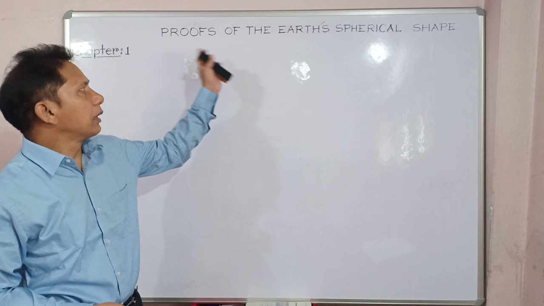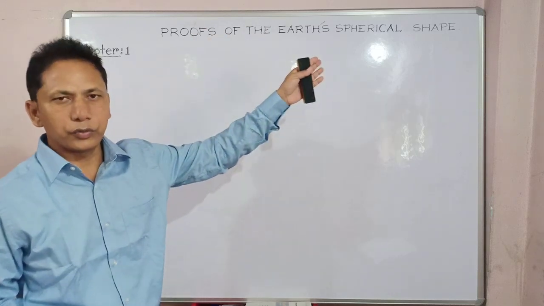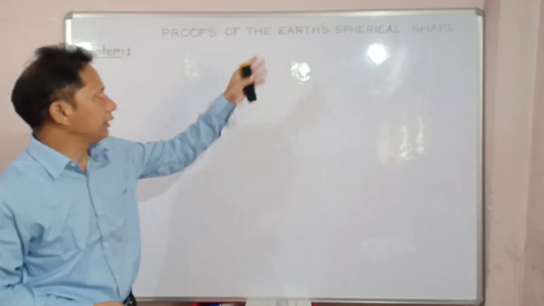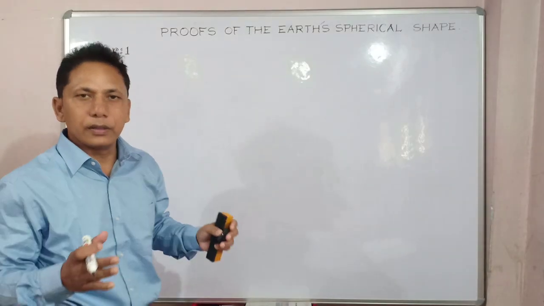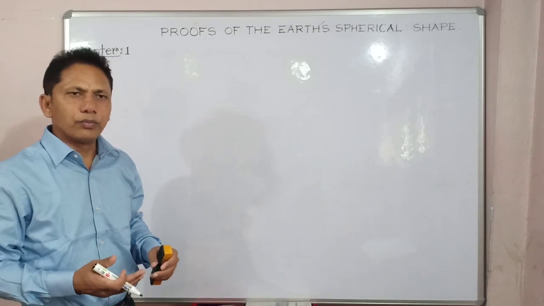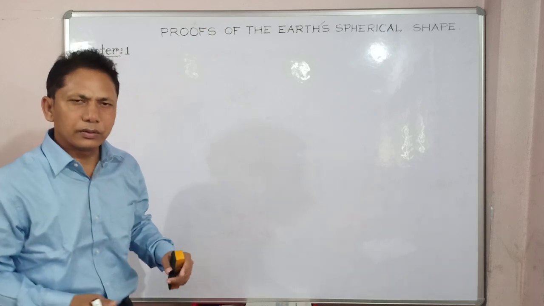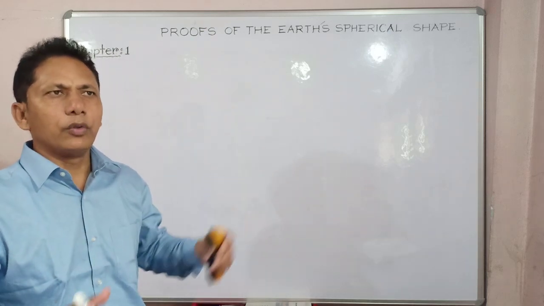Today I decided to give you a class special session on the topic highlighted here in advance, that is, proofs of the Earth's spherical shape. In your earlier sessions, I have covered the ancient views about the shape of the Earth. Now this class is specially about the proofs.